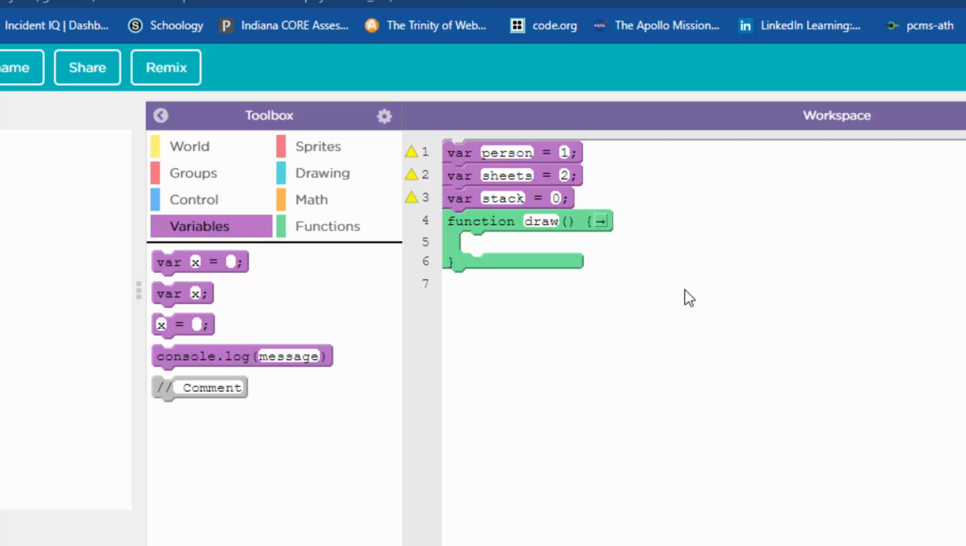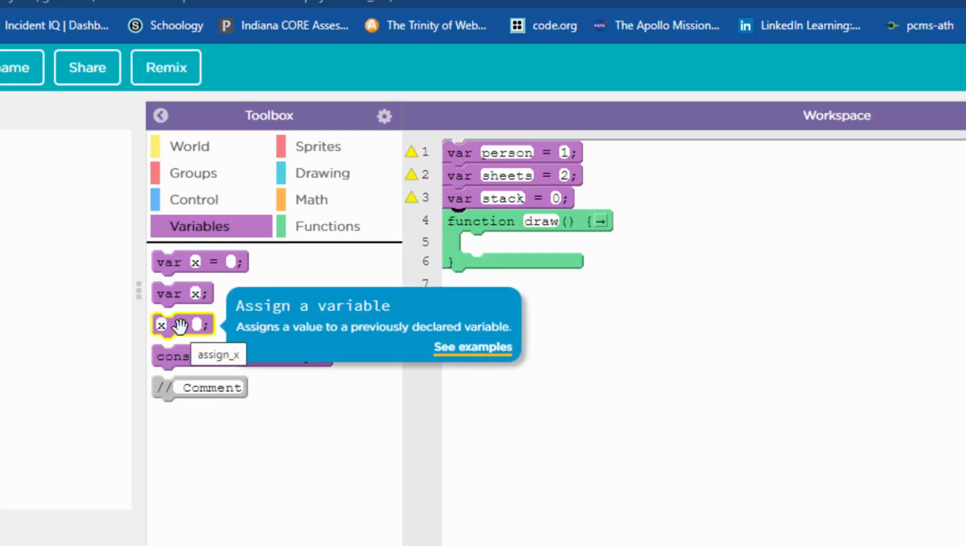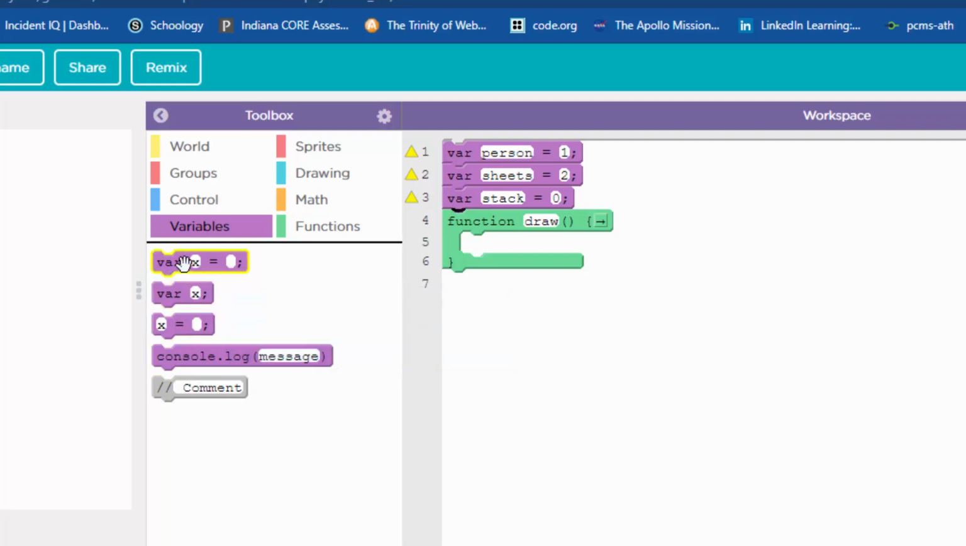All right, so now let's start with all of the calculations. We're going to spit out some data. So let's get going on that. First thing, and this is going to be the third variable block down here, not the var. Don't use the var. It's just the one that says x equals. So I'm going to bring it over. And the first thing we're going to do is grow the stack. All right, the stack has to get bigger.